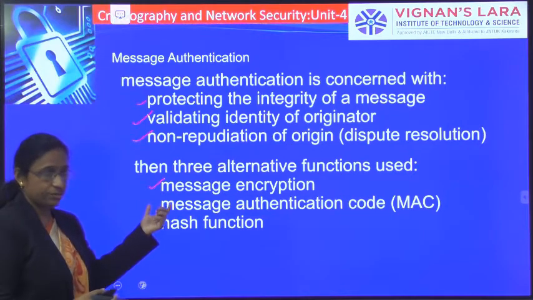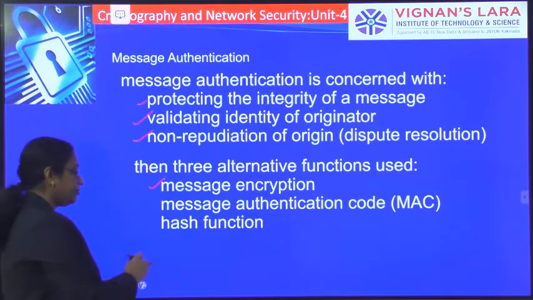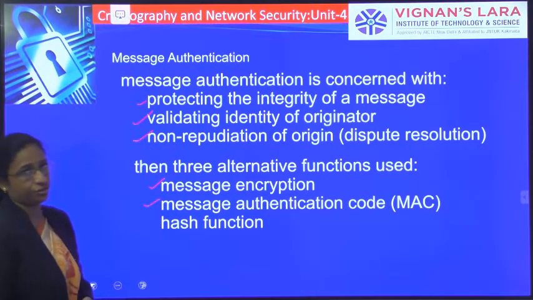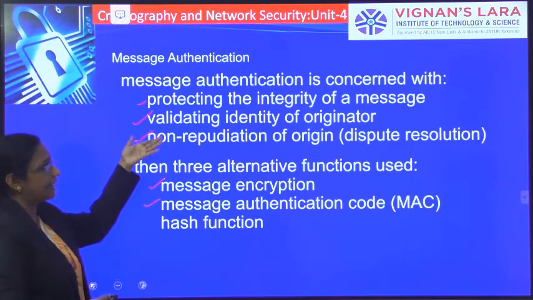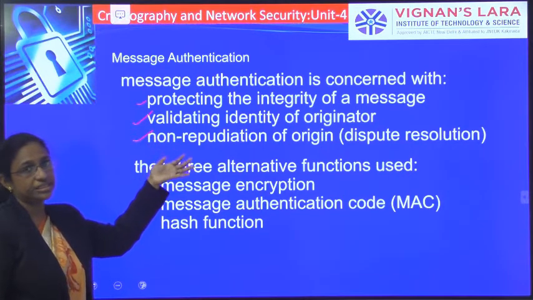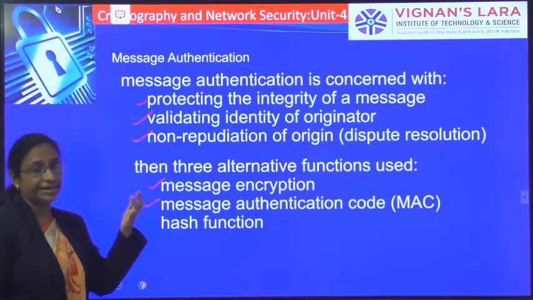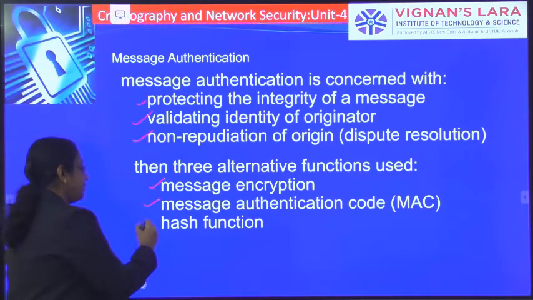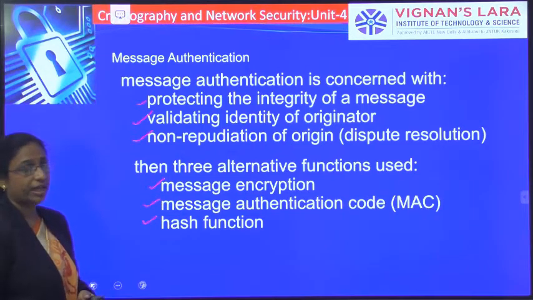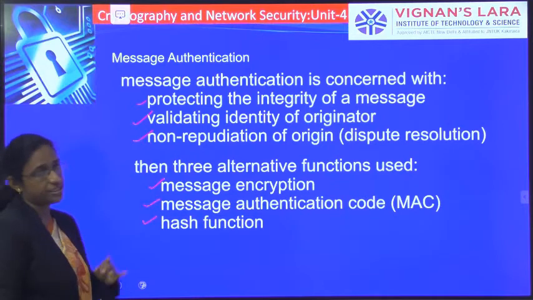Or you can use a message authentication code, the MAC, to validate whether the message you have received is from the original sender, and to check the integrity of the message. Or you can use hash functions. By using any of these, you can achieve message authentication.